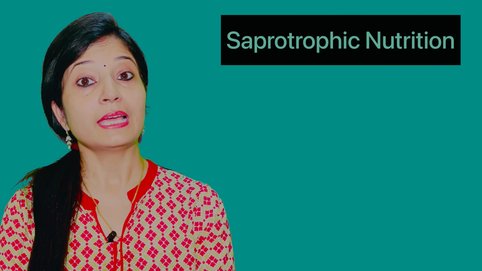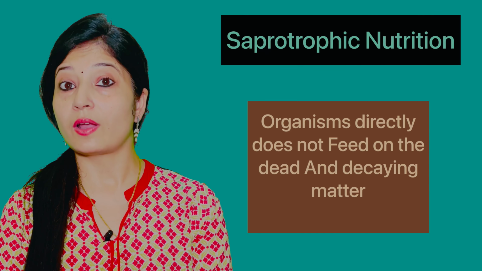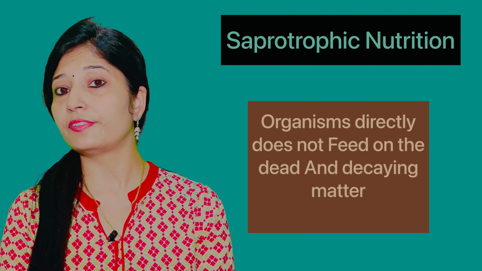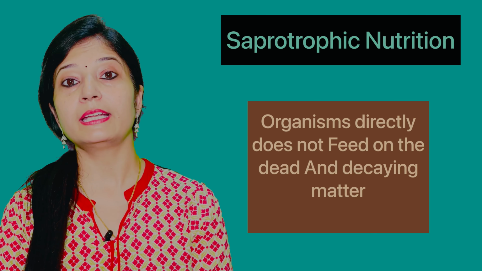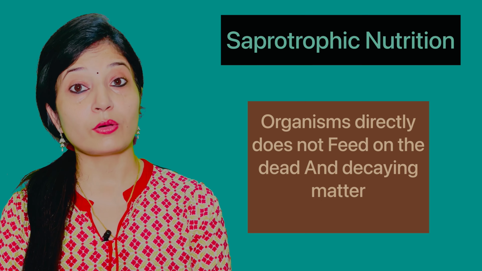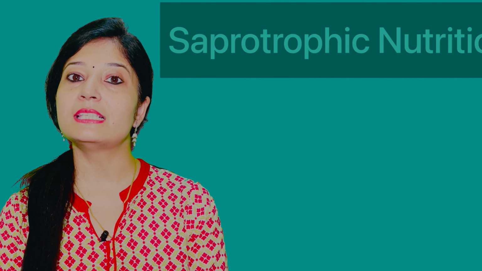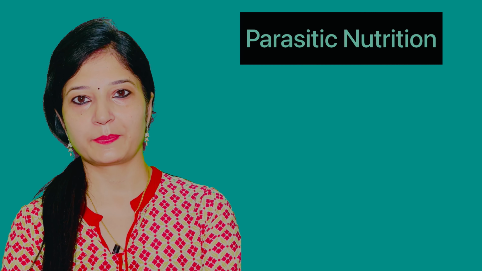Always remember, in saprotrophic nutrition, the organism does not directly feed on the dead and decaying matter. It needs to convert it into liquid form because only in that form can it easily digest it. Now the next mode of nutrition is parasitic.